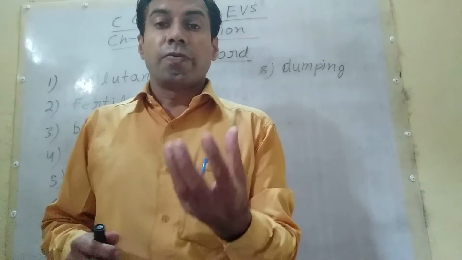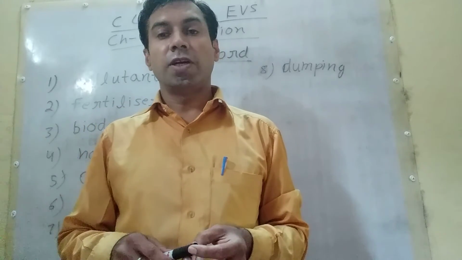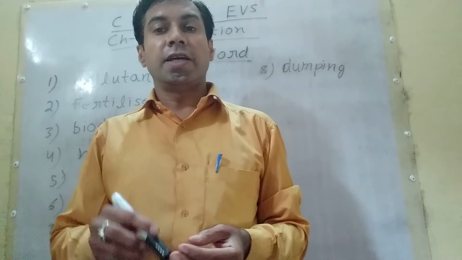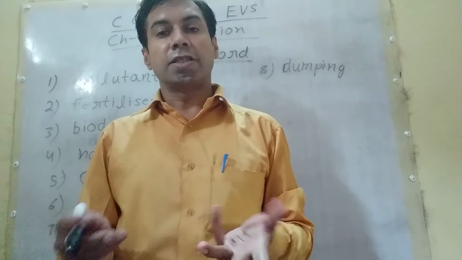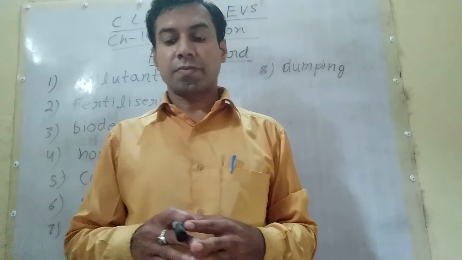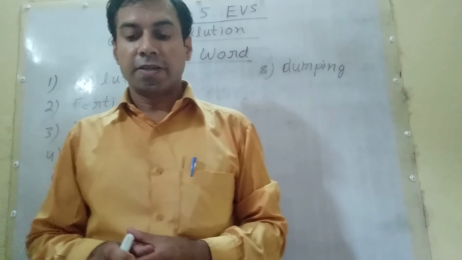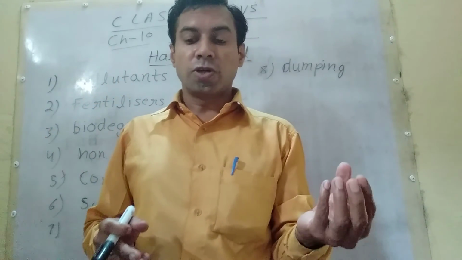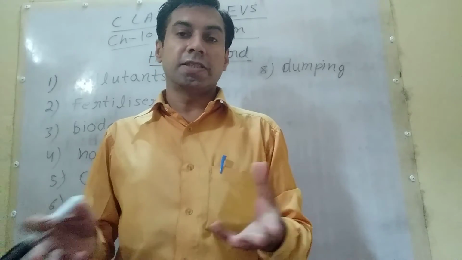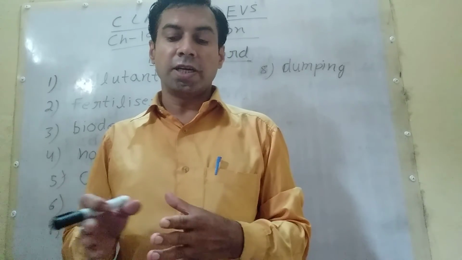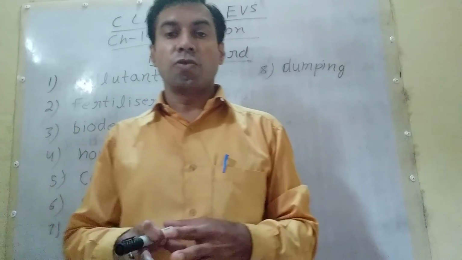Now, give some example of biodegradable waste. Student, plant and animal products or plant and animal waste, that is biodegradable waste. Give some example of non-biodegradable waste. Bottles, metal chips, containers, plastic bags. These are the examples of non-biodegradable waste. So in this way we can make many questions. So read and practice it.